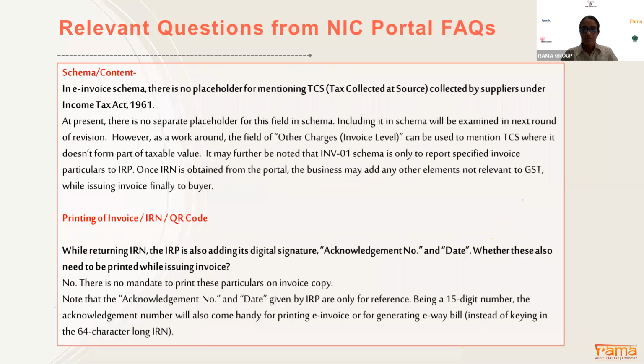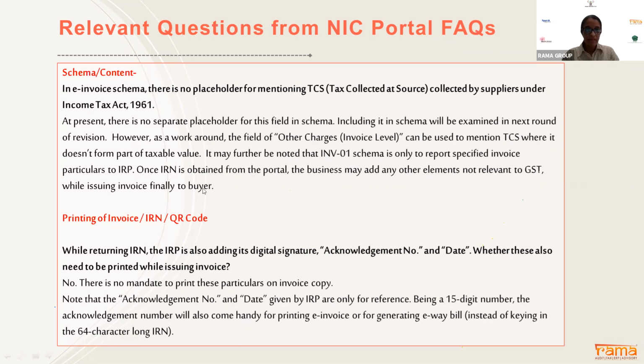Okay. Now the important question is, you are all aware of TCS, tax collected at source. As of now, there is no schema available for tax collected at source. There are certain taxpayers who are charging TCS on their invoices, so they have a dilemma about where to incorporate this TCS amount in e-invoicing. So they have come up with a clarification that under any other charges, you can put the TCS amount there and your invoice will get generated.